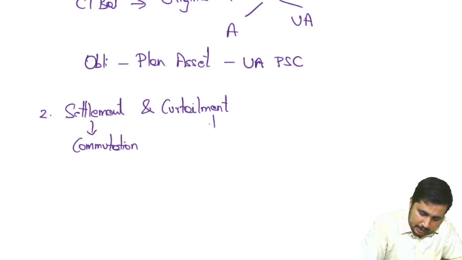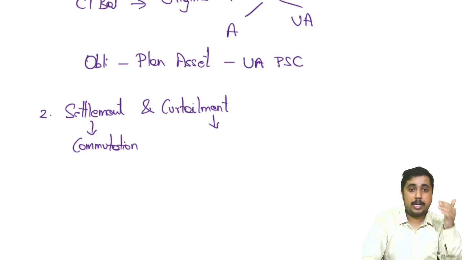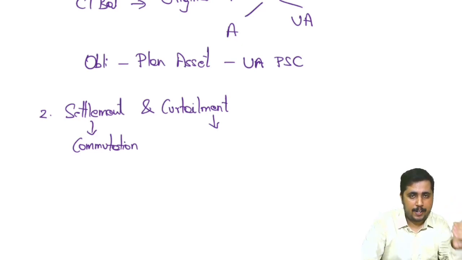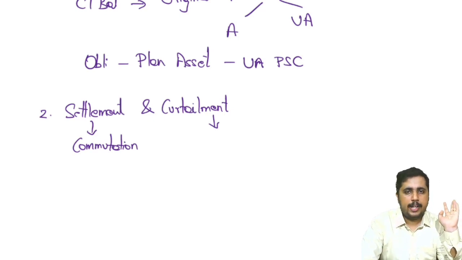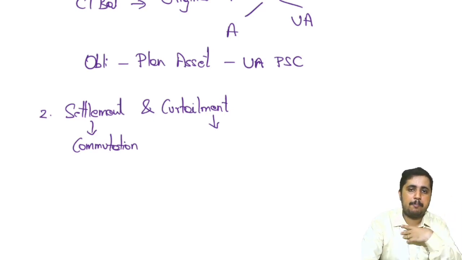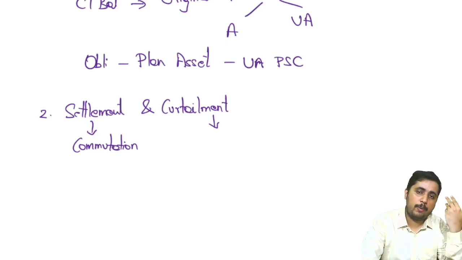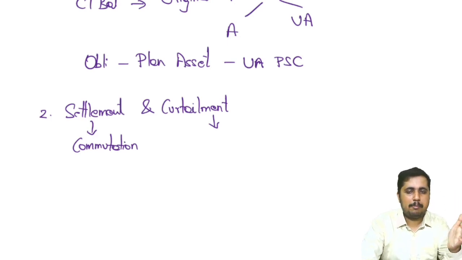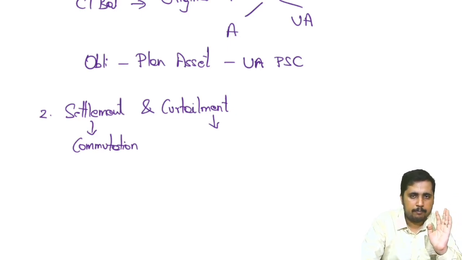What do we mean by curtailment? Curtailment means the employer will make a revision to the defined benefit plan whereby it will reduce the liability. For example, he may reduce the benefits or he may reduce the eligible employees. Instead of saying only employees who have completed 5 years are eligible, we might increase that to 20 years. So curtailment basically happens when the employer might be incurring losses and may not pay that much. In all those cases, he will try to curtail it. So curtailment can also happen.